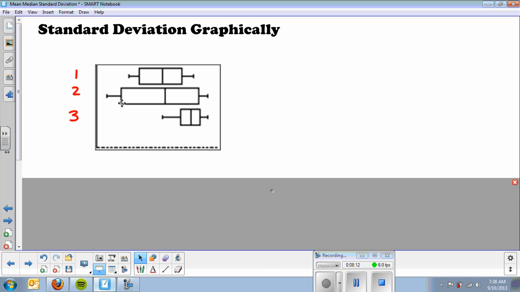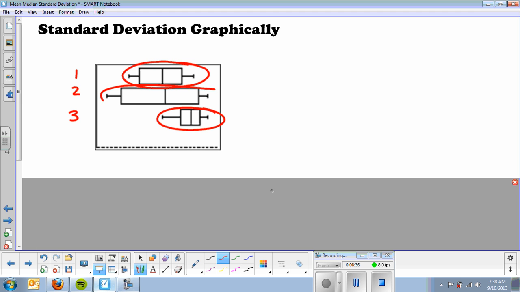So I'm going to say that this here has the smallest standard deviation. The numbers are really, really close together. So this has a small standard deviation. This here, the top one, is going to have the middle standard deviation, all right? And then this graph here, that's really spread out, is going to have the largest standard deviation.